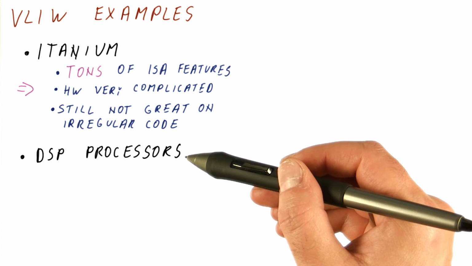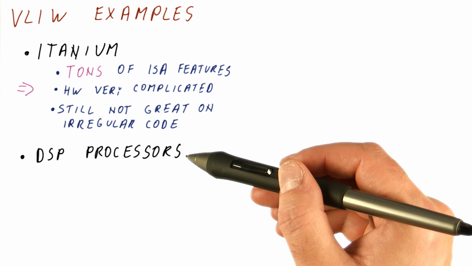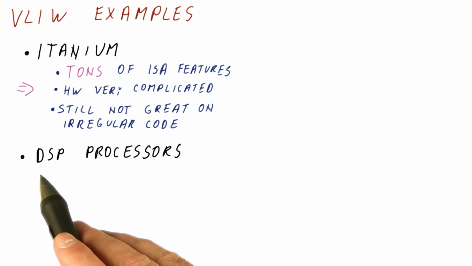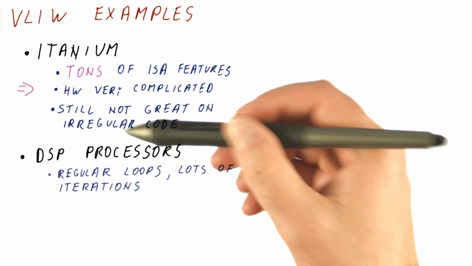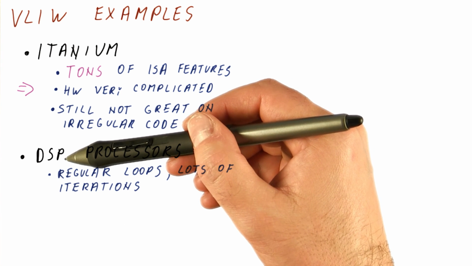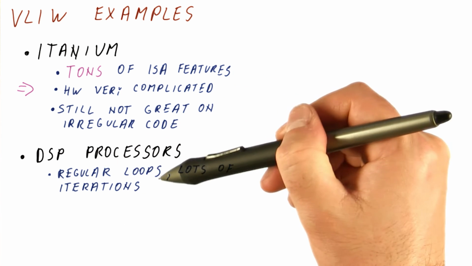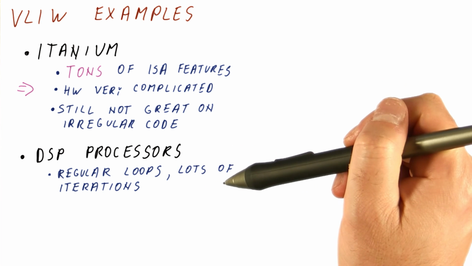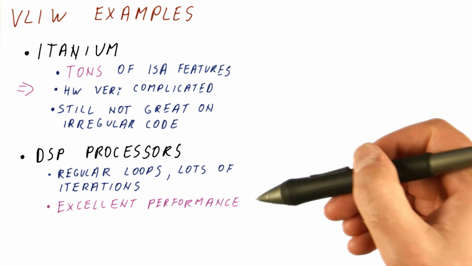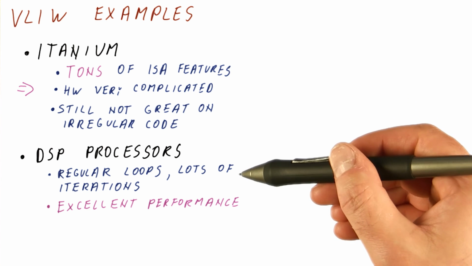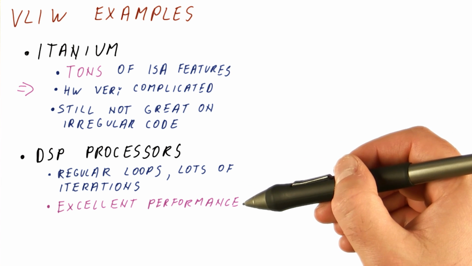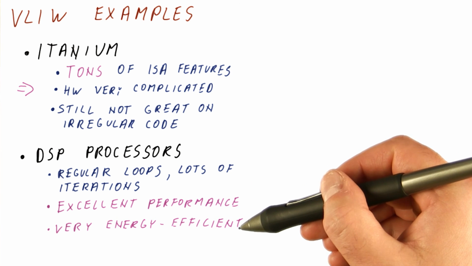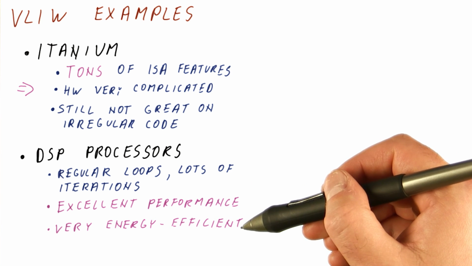Another example of where VLIW is often used is DSP processors, where DSP stands for digital signal processing. Digital signal processing does a lot of floating point work, typically in a very regular loop with a very small amount of work within each iteration and lots of iterations. So typically these types of processors on these types of codes get excellent performance and are also very energy efficient because they don't spend much power on figuring out dependencies and so on.